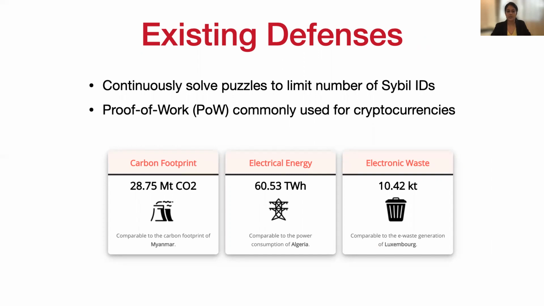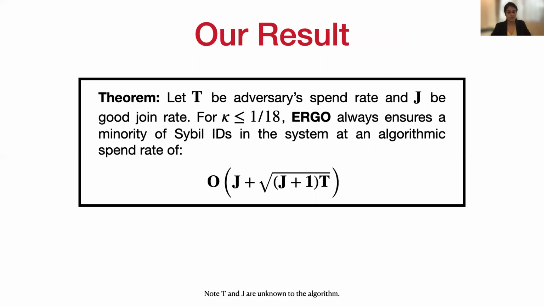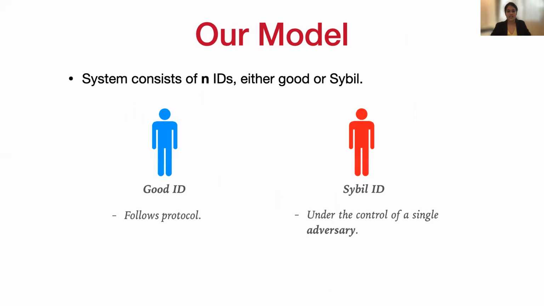Thus, drawing motivation from this, we present an efficient Sybil defense scheme called Ergo. Our algorithm gives the following guarantees. Let T be the adversary spend rate and J be the join rate of good IDs over the system lifetime, both of which are unknown to our algorithm. Then Ergo maintains a minority of Sybil IDs in the system at an algorithmic spend rate of O(J) in the absence of an attack, whereas in the presence of an attack, this cost is O of the square root of J times T, the geometric mean of J and T. Next, we discuss our model.